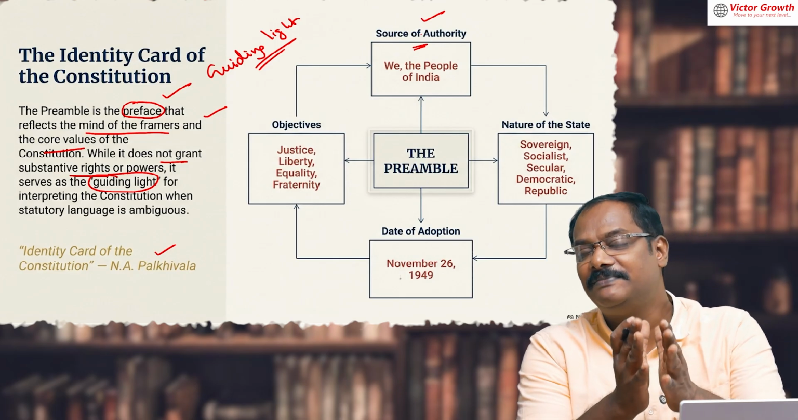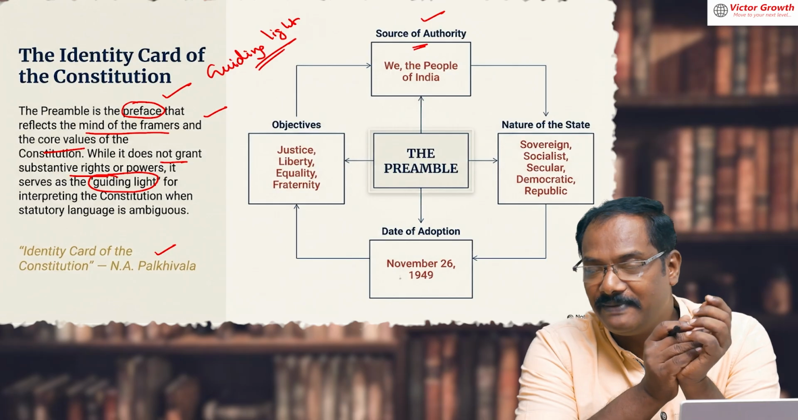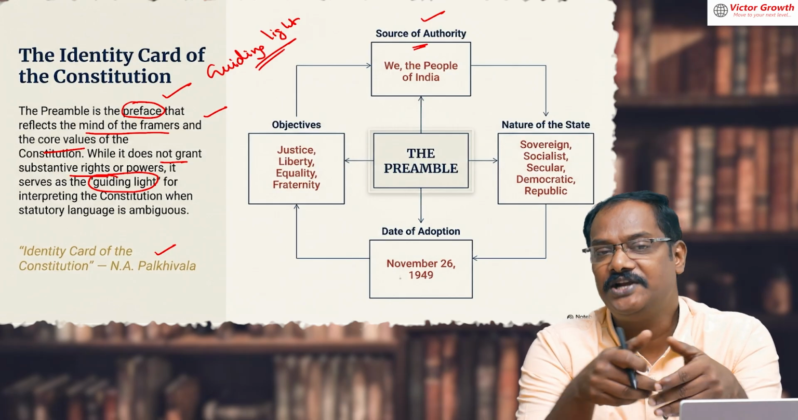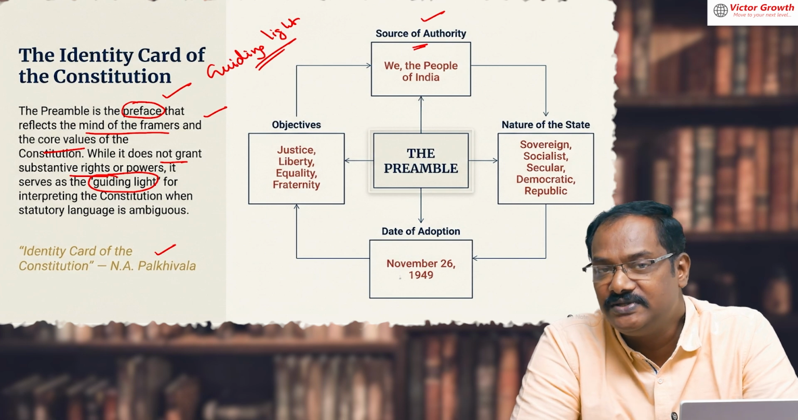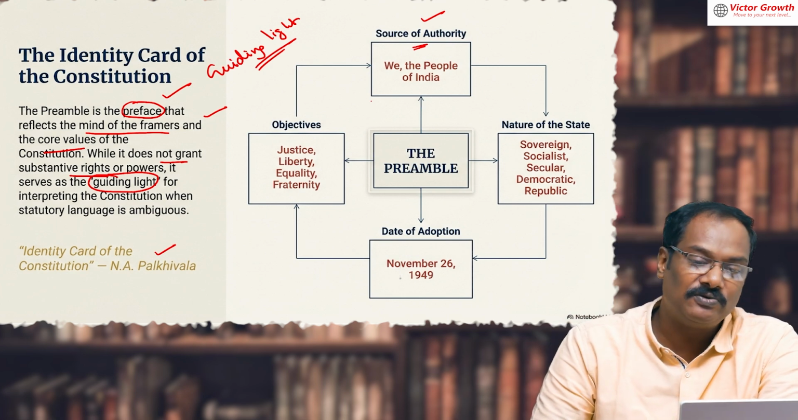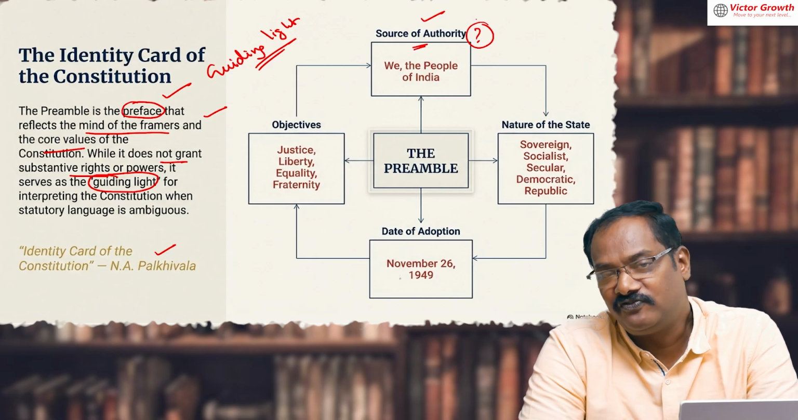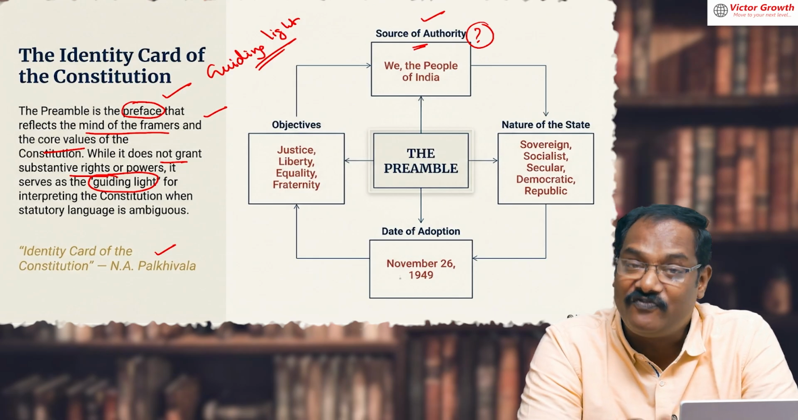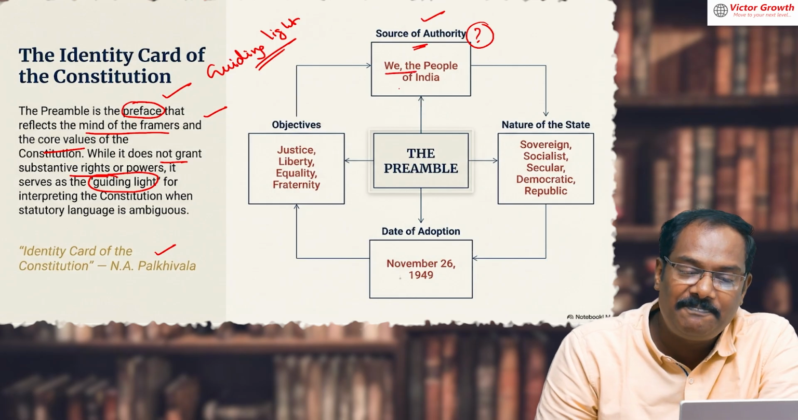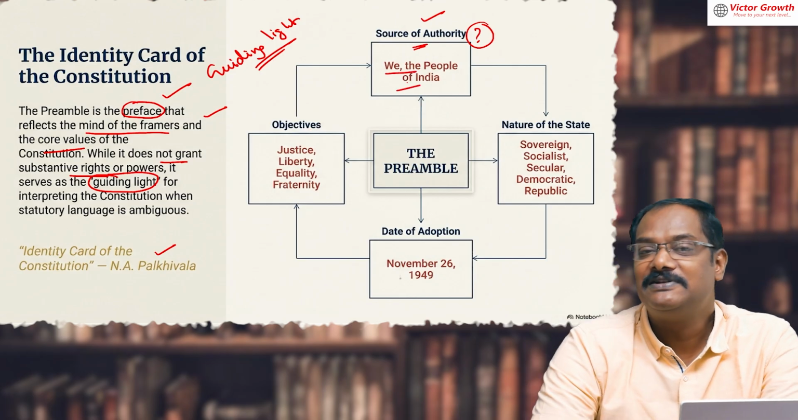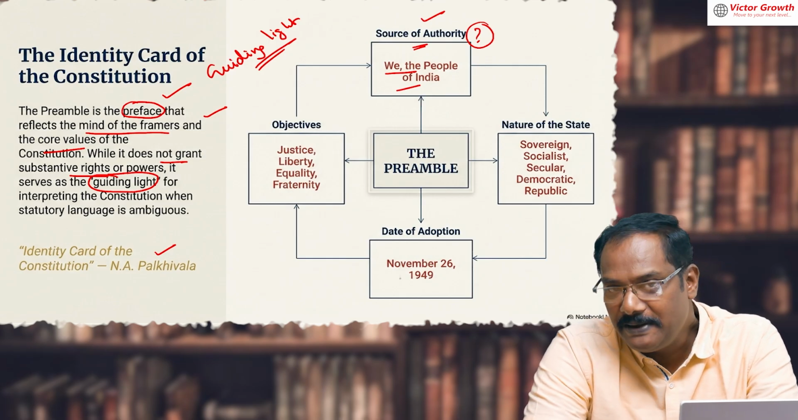See, the Preamble is nothing but something written on paper. The entire Constitution for that matter is written on paper. So why should I follow it? Why should I respect it? Why should I obey it? Who is giving that authority to this document? The people are giving it. So this can be a question asked in several exams: what is the source of authority, or where do you find the source of authority? The Preamble starts with "We the people of India." So the people are giving this Constitution to themselves.